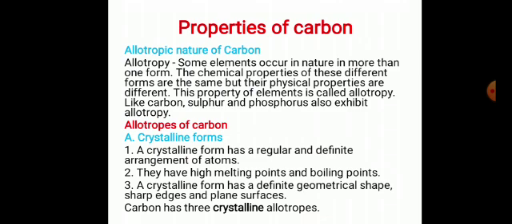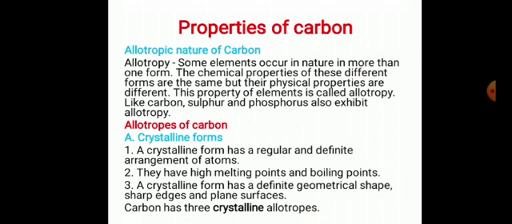Before we study crystalline forms in detail, let me tell you the difference between crystalline forms of carbon and non-crystalline forms of carbon. A crystalline form has regular and definite arrangement of carbon atoms, and non-crystalline form has irregular arrangement of carbon atoms. Crystalline forms have high and sharp melting and high boiling points, but non-crystalline forms of carbon melt over a large range of temperature.